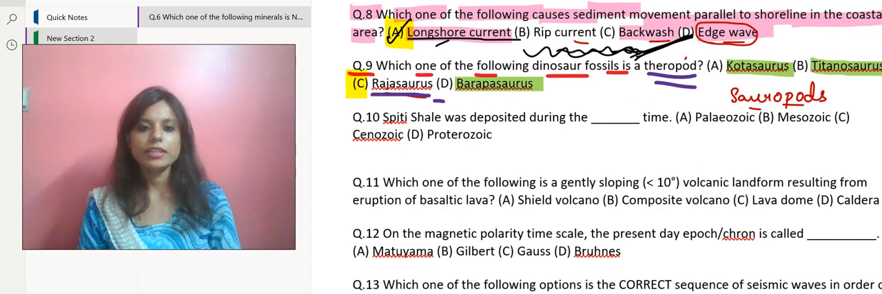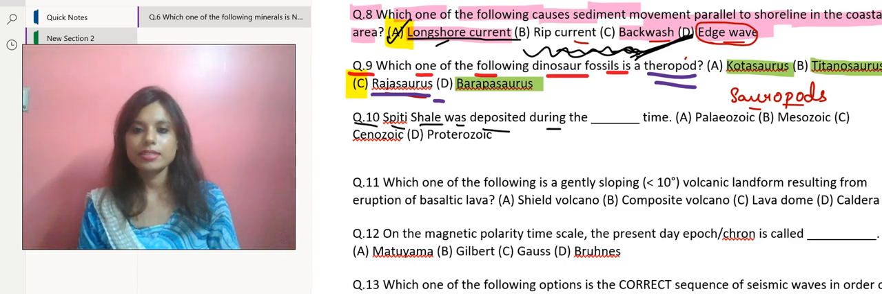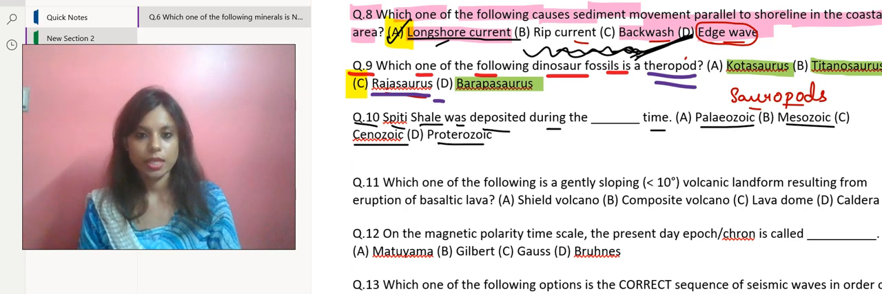Let's move over to the last question for today's class. Spiti shale was deposited during the dash time. We have got Paleozoic time, Mesozoic time, Cenozoic time, Proterozoic times. Your correct answer would be Spiti shale was deposited during the Paleozoic times. It's option A that is correct.